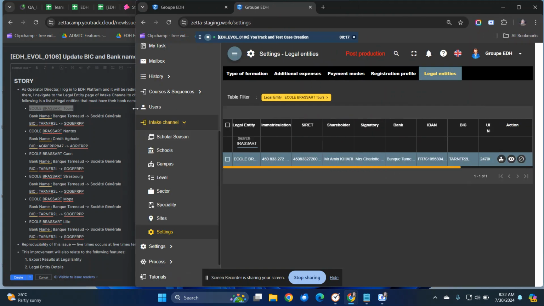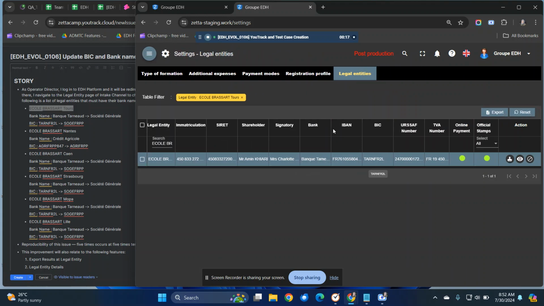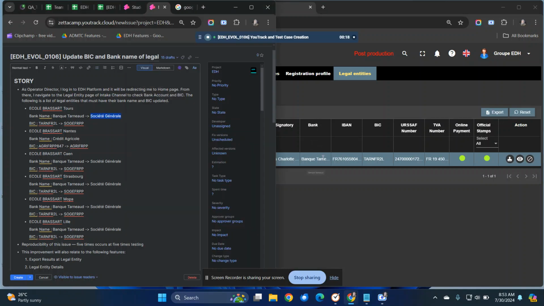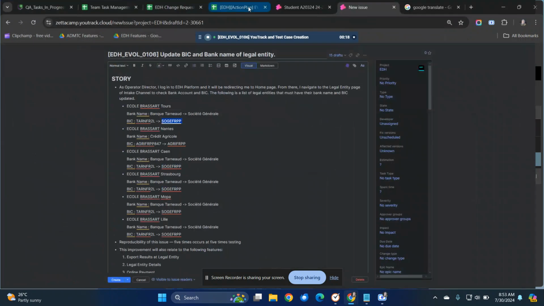For example, Eco Brasatos, with the bank name being Futumet, should change to Societe General, and the BEC should also be updated in here. So it is not for all the legal entities that we have to update the bank name and BEC.